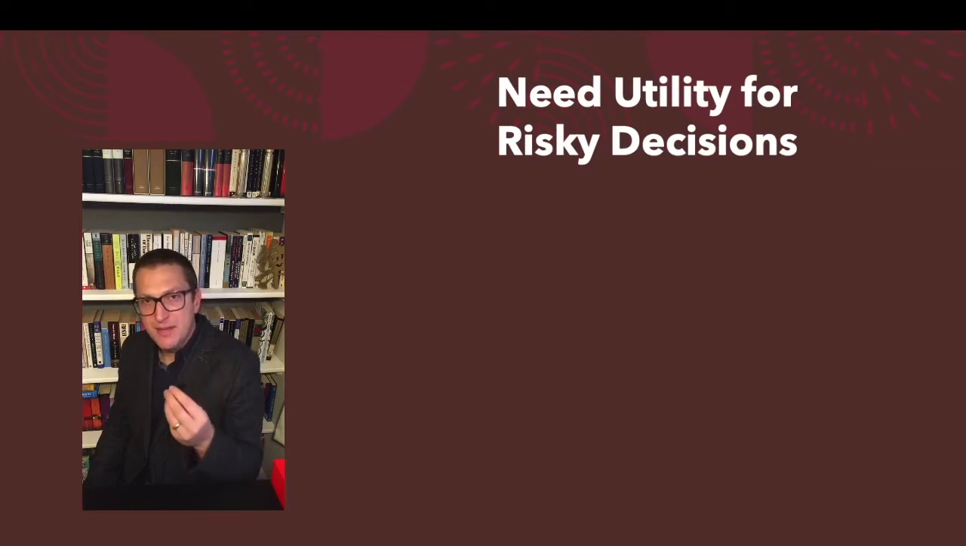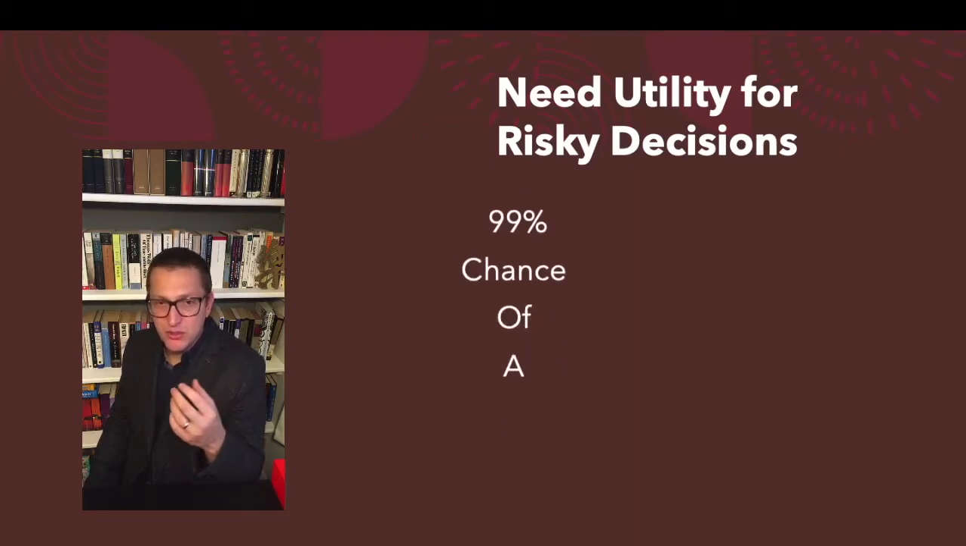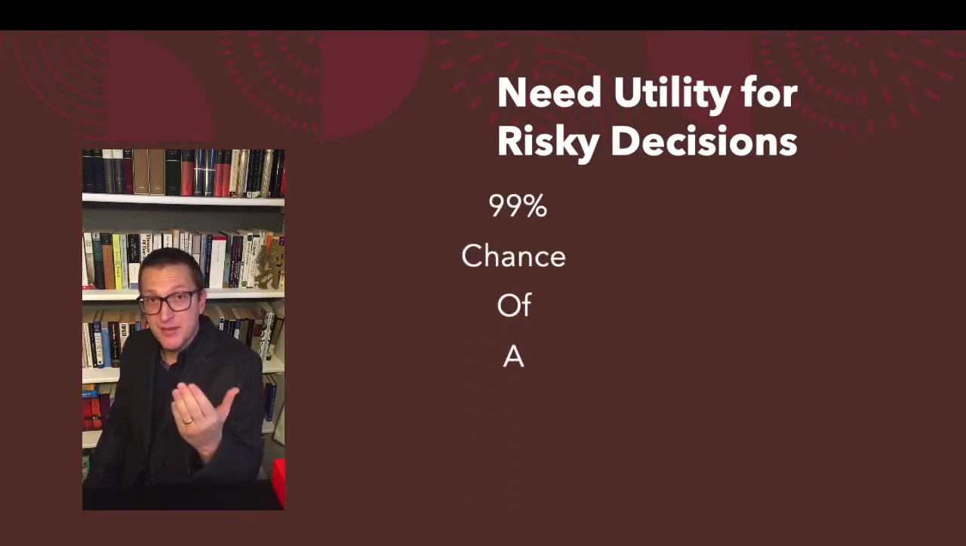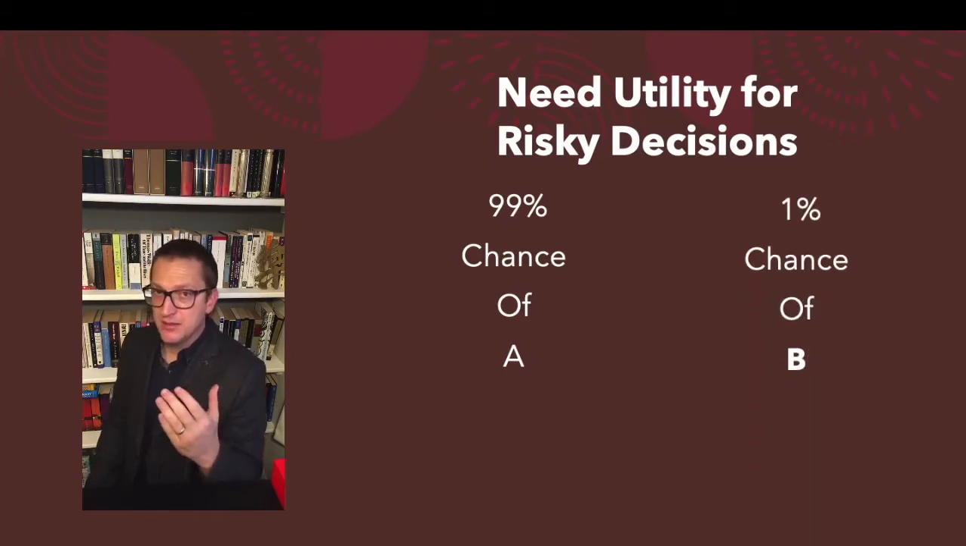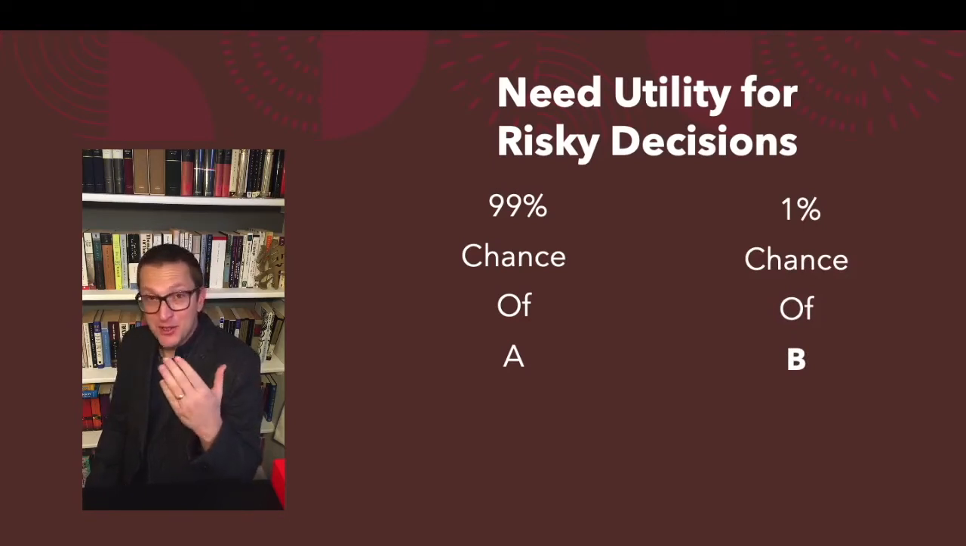So you need both of these things for risky decisions. Sometimes people talk about risk just in terms of probability: how likely is the thing to happen? That tells you what the risk is. But you need a sense of the utility of the thing too, right? So say I told you there's a 99% chance of A and there's a 1% chance of B. Which one do you want? Well, obviously you couldn't make a decision on the basis of just that information.